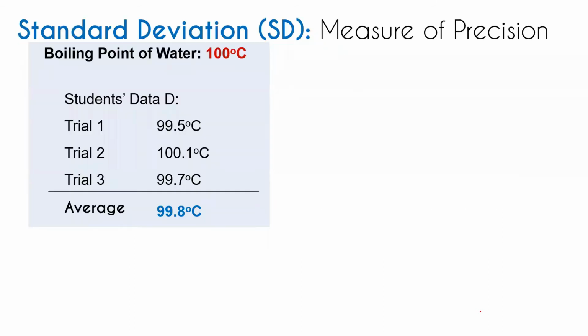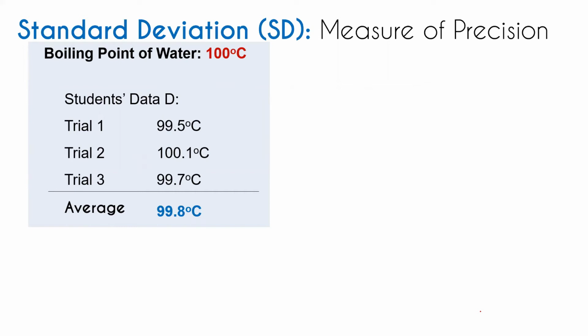In measures of precision, we need to use the standard deviation to be able to identify the level of its precision. I think you are familiar with the standard deviation, since you already discussed this during your statistics.